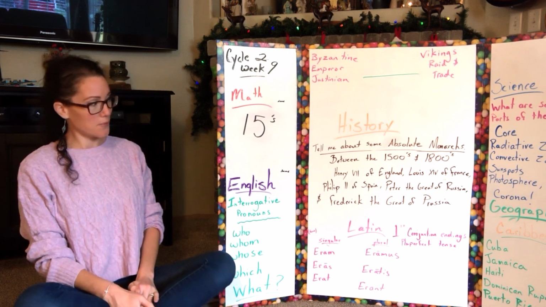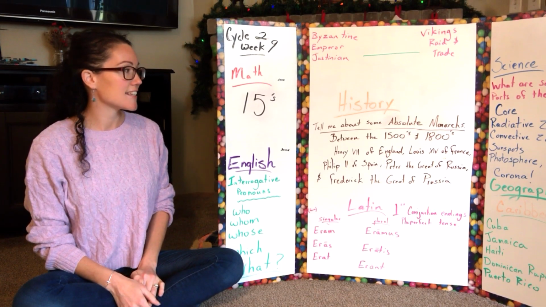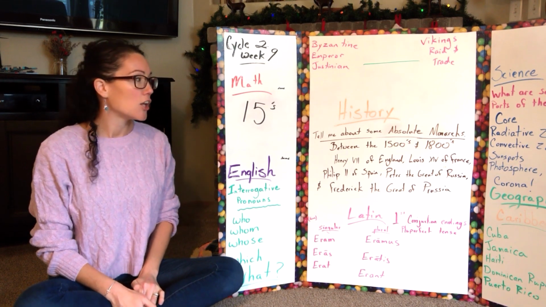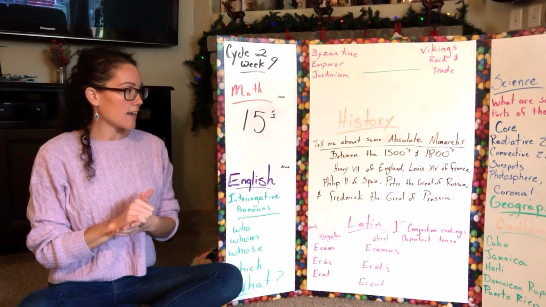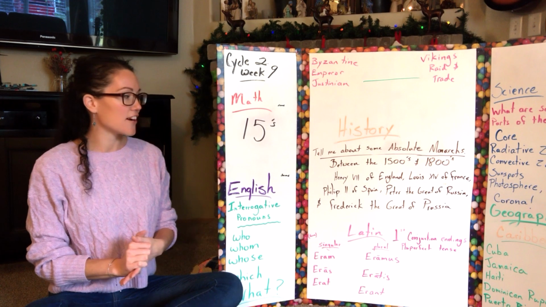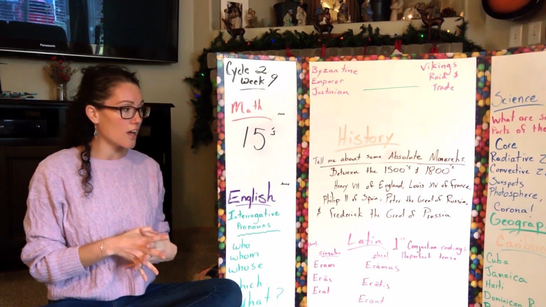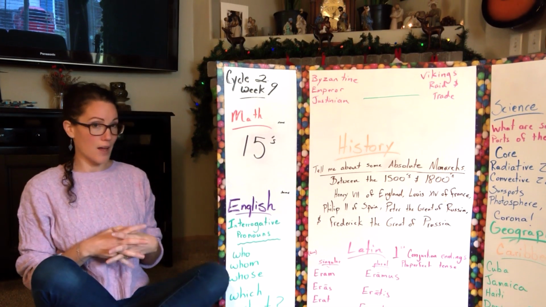Tell me about some absolute monarchs. Between the 1500s and 1800s, Henry VIII of England, Louis XIV of France, Philip II of Spain, and Peter the Great of Russia, and Frederick the Great of Prussia, ruled during the age of absolute monarchs.